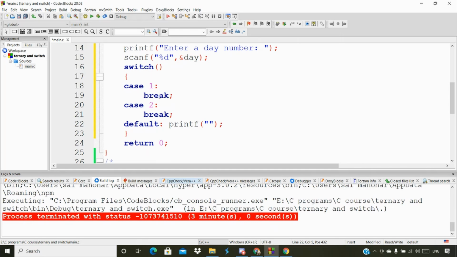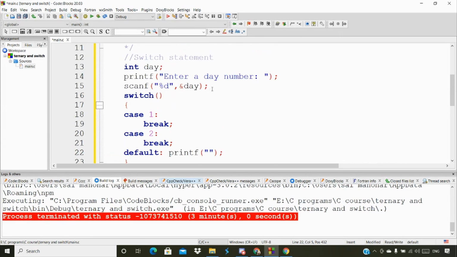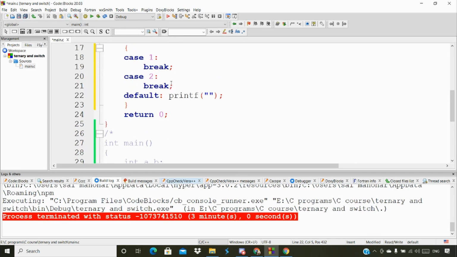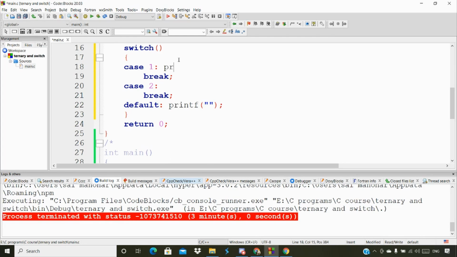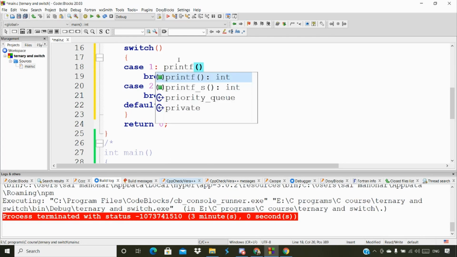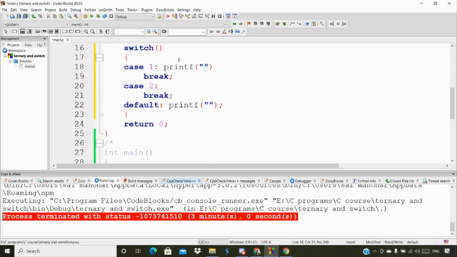Now coming to our example, we have the day here. We're asking the user to enter a day number. In case 1 and case 2, I'm going to print all the cases. Here I'm going to print Monday, and here we have a break statement.